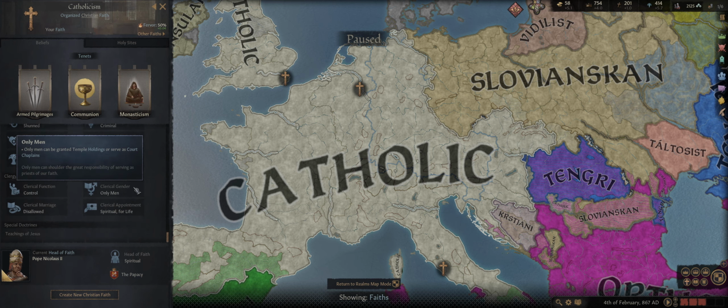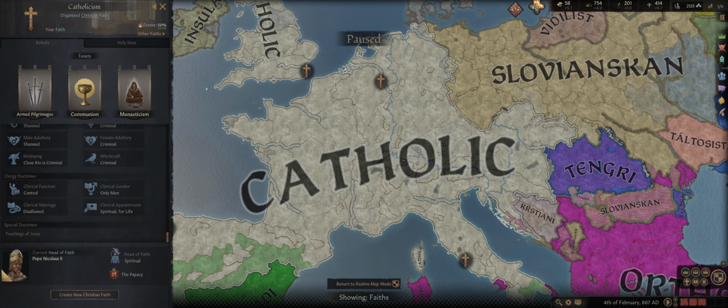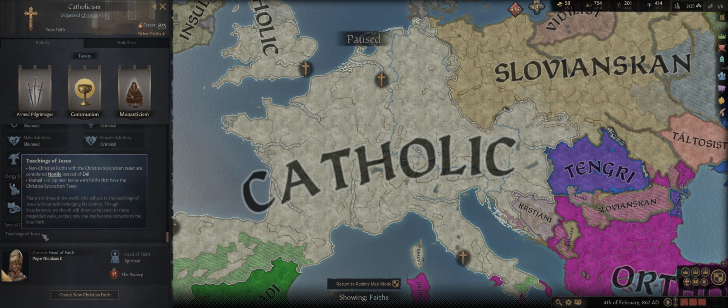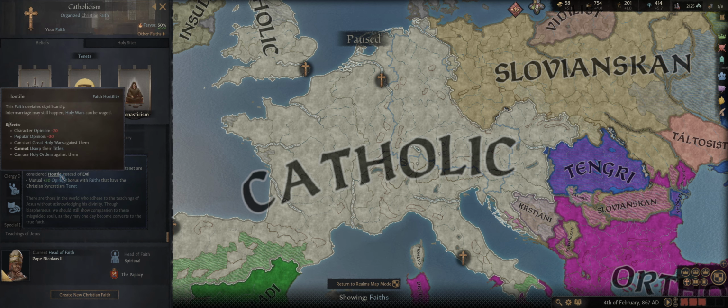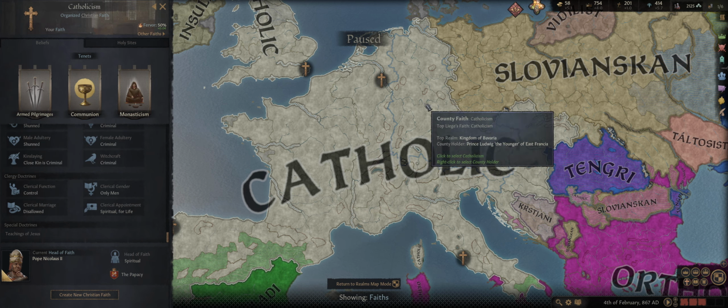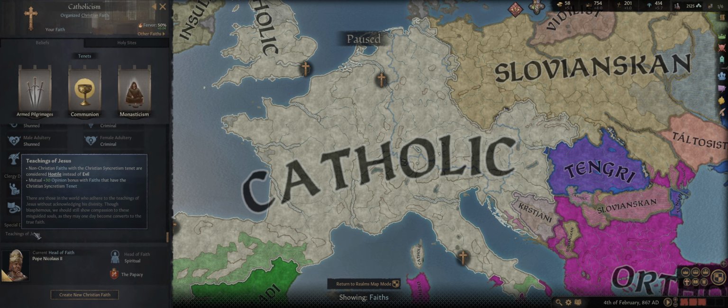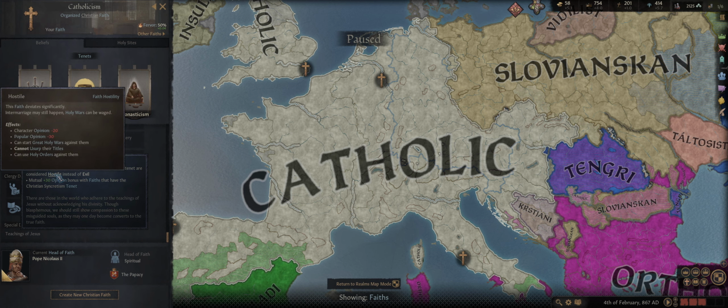Catholic. In addition to that, it shows your current head of faith and your clergy doctrines, and provides any specific specialties. For instance, non-Christian faiths with Christian citizenship tenet are considered hostile instead of evil. If one of these pagan religions picks up Christian syncretism, then we can actually sort of still interact with them. Intermarriage can still happen, but we really don't like each other.